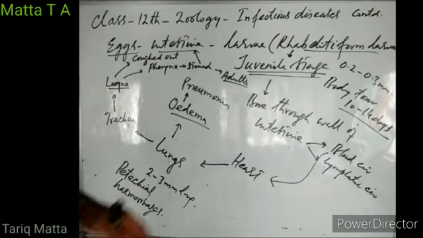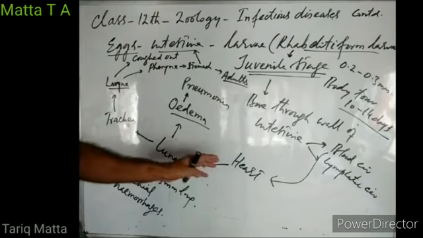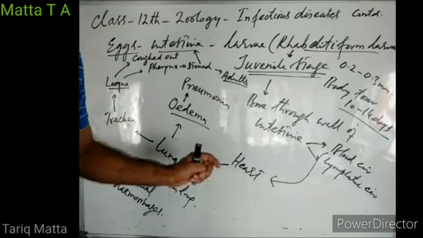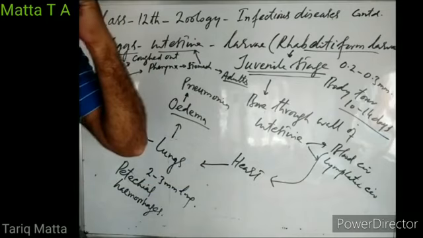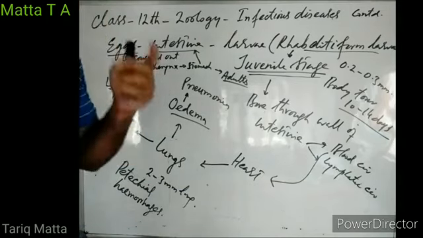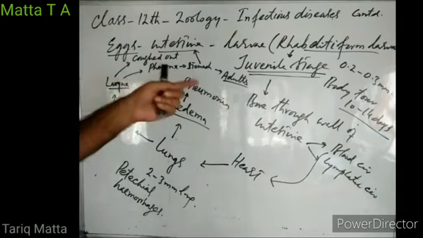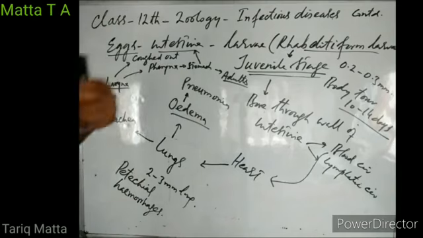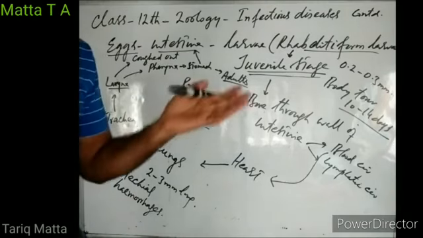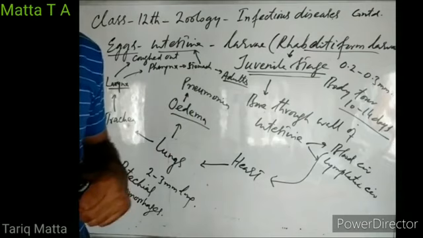These larvae from the heart may be carried to the brain, where they may cause injuries to the brain. They may be carried to the kidneys, where they may damage the kidneys. They may be carried to the liver, where they may cause obstruction in the bile duct.